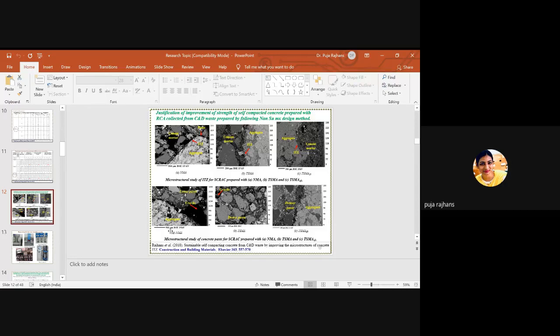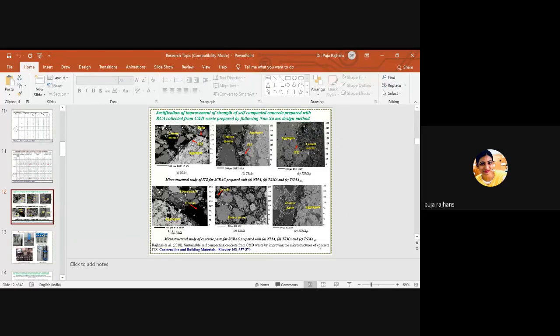In this figure, normal mixing approach, we have lots of pores and a weaker ITZ. But when we go to figure C, TSMA SFC, you can see that the ITZ gets denser. No pores are there, and the ITZ in figure C gets denser.